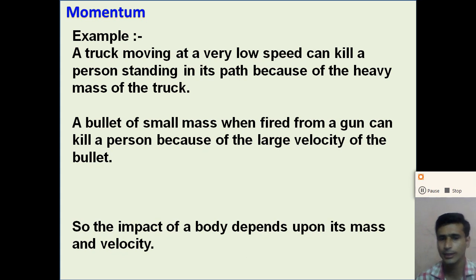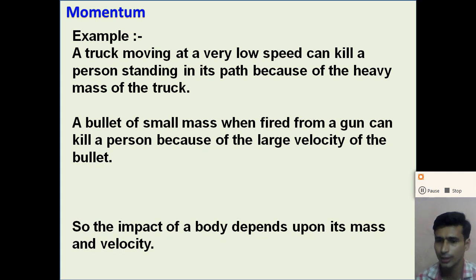So dear student, the impact of a body depends on its mass and velocity. If the momentum is very large, it affects the object more. Suppose we consider a truck moving at a very slow speed. Its momentum is very high, so it has more impact on the person. If we take one example, one truck and one bicycle, both moving with the same speed and colliding with a wall.